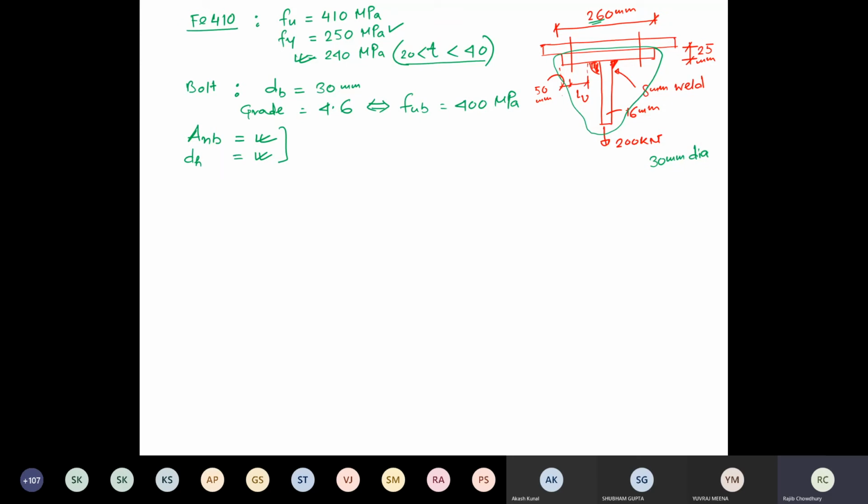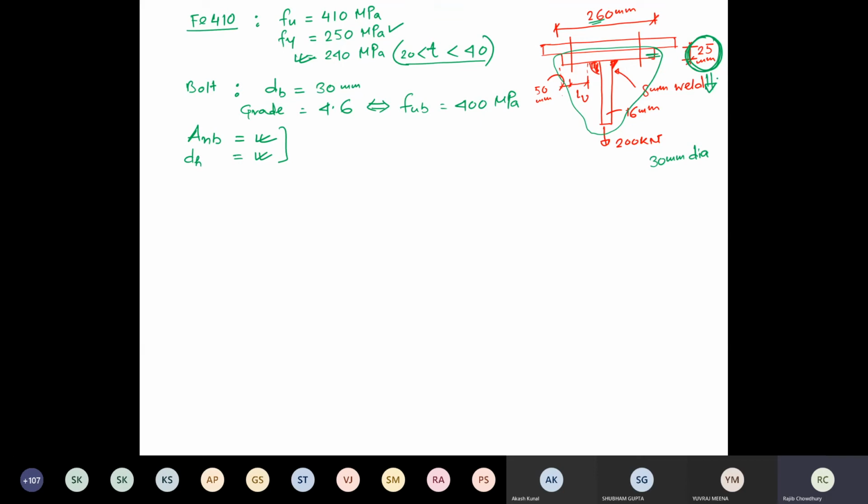If it is not adequate, then only the thickness of this T member we have to play with, and we have to increase the thickness above 25 mm to ensure it resists the additional moment applied due to the prying action.